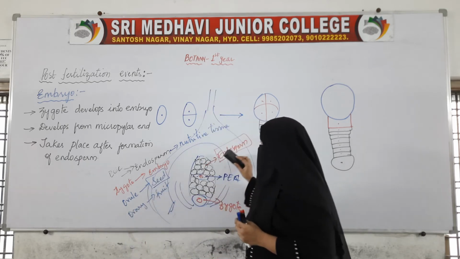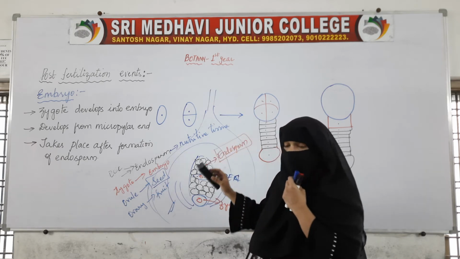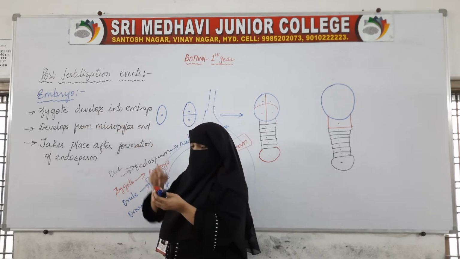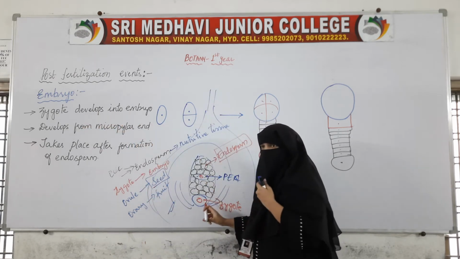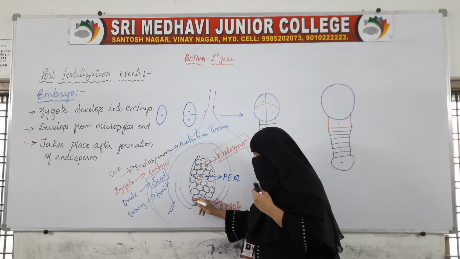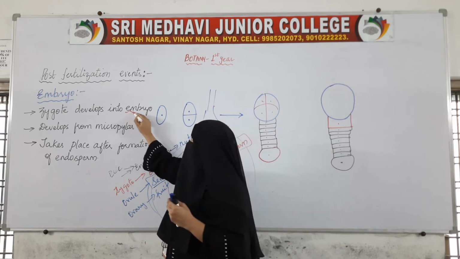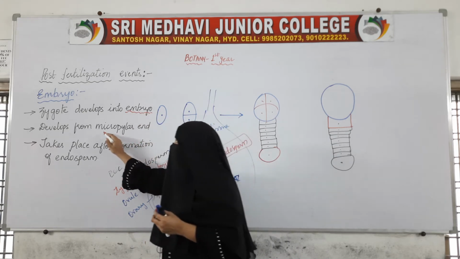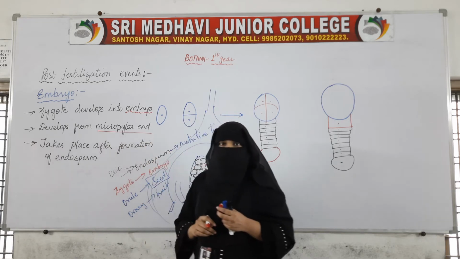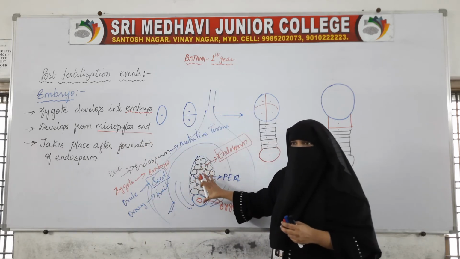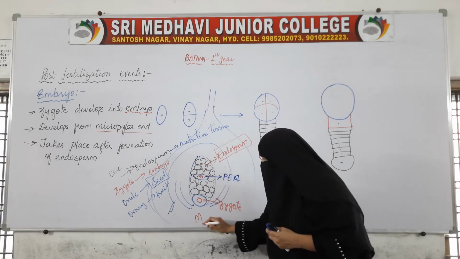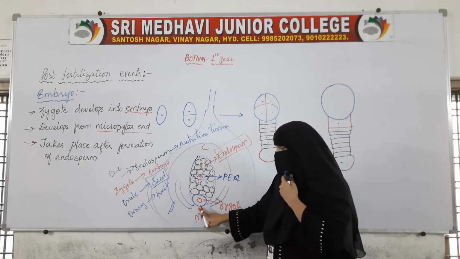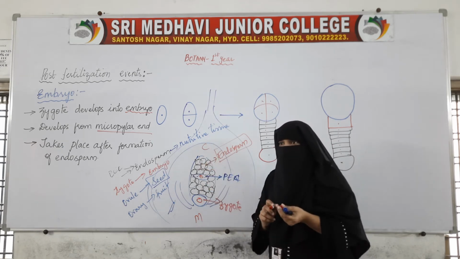Now let us see how the zygote develops into embryo. I have already told you the zygote is formed by the fusion of the male gamete and the egg, and this will develop into embryo by taking the nutrition. It develops from the micropylar end. If we see the ovule, this is the micropyle, a small opening, and this is the chalazal end of the ovule.